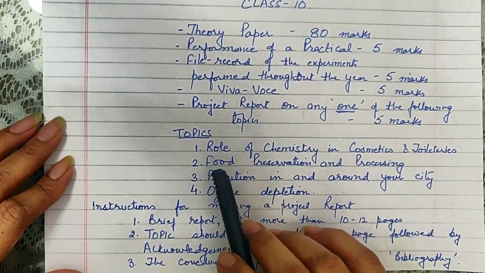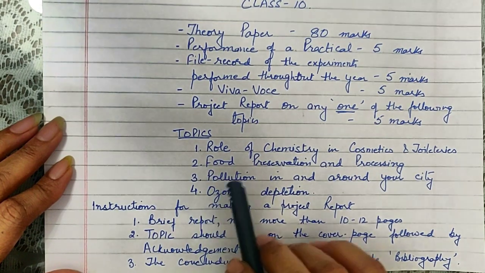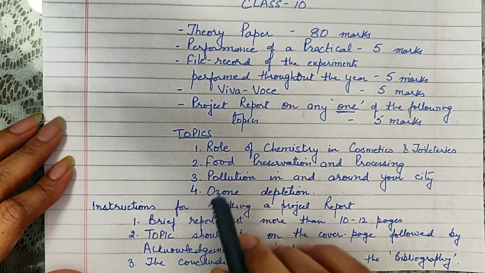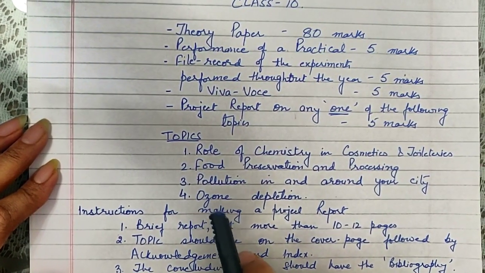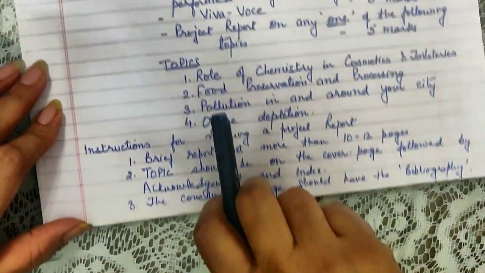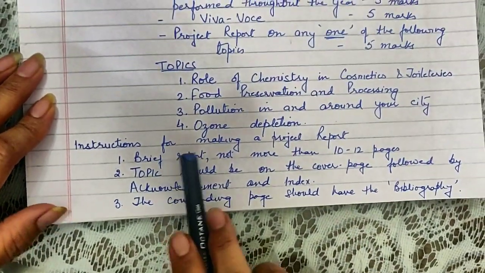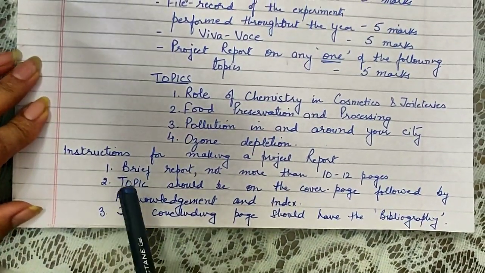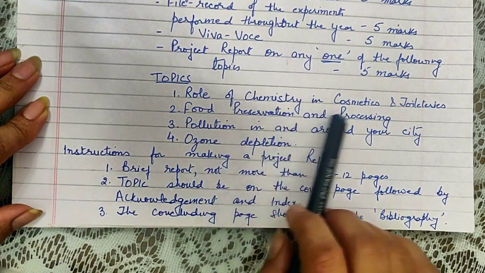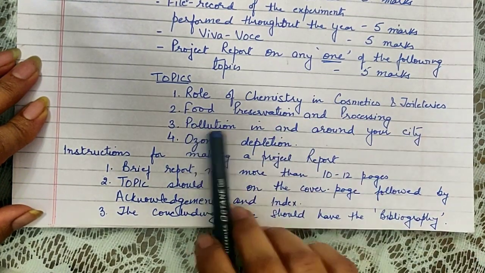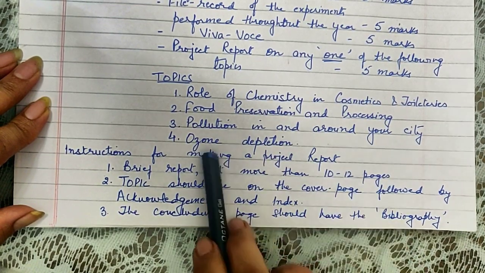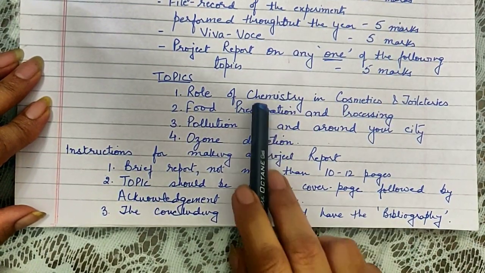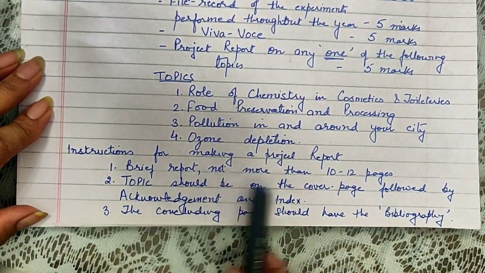I want to remind you once again that these marks are not going to be included in either your first term or the second term or pre-board exam. These are going to be sent to the board towards the end of the year. Now these are 4 topics out of which you have to make a project report on any one. The topics are role of chemistry in cosmetics and toiletries, food preservation and processing, pollution in and around your city, ozone depletion. Now I'll give you some instructions for making this project report.